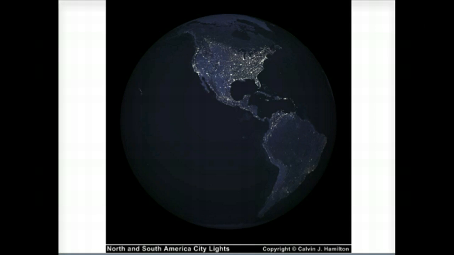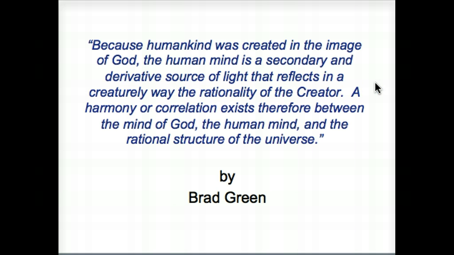I call this slide City Lights. You can see North and South America from outer space. The next slide has an interesting thought to consider, and here it is.